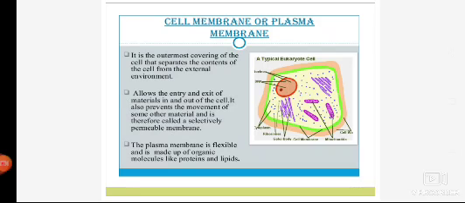That means if I talk about the complex structure of a plasma membrane, it is more like a lipid bilayer. Lipid means fats. Lipid bilayer model means we have two different chains of lipid, and in between those two chains we have the protein known as the integral protein, and outside the lipid membrane we have extrinsic protein.